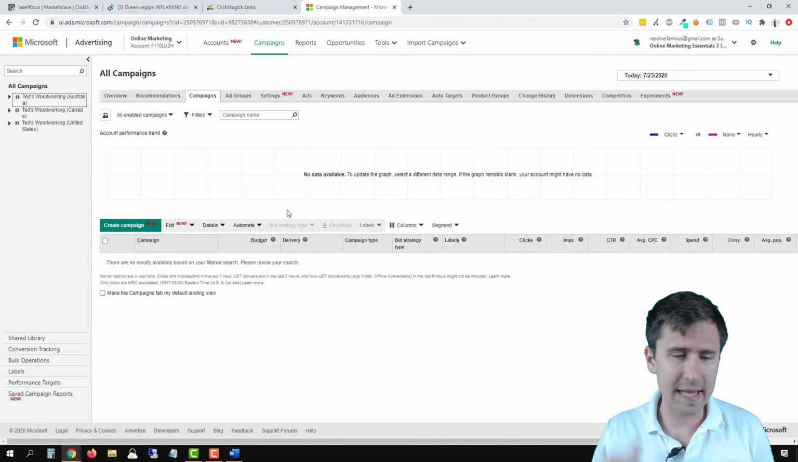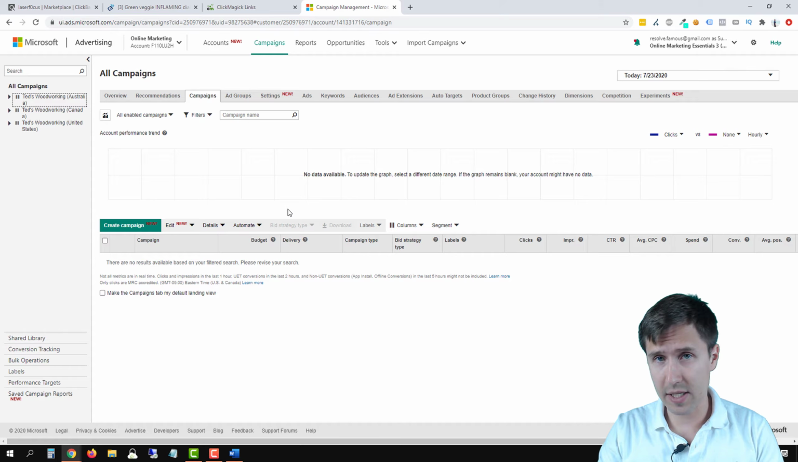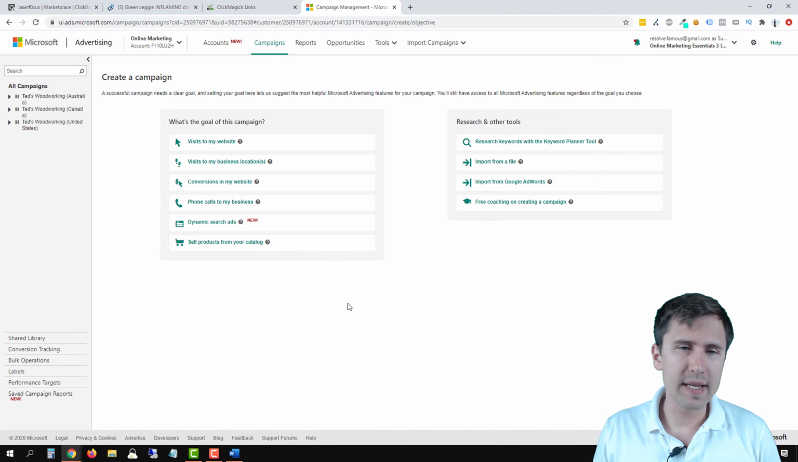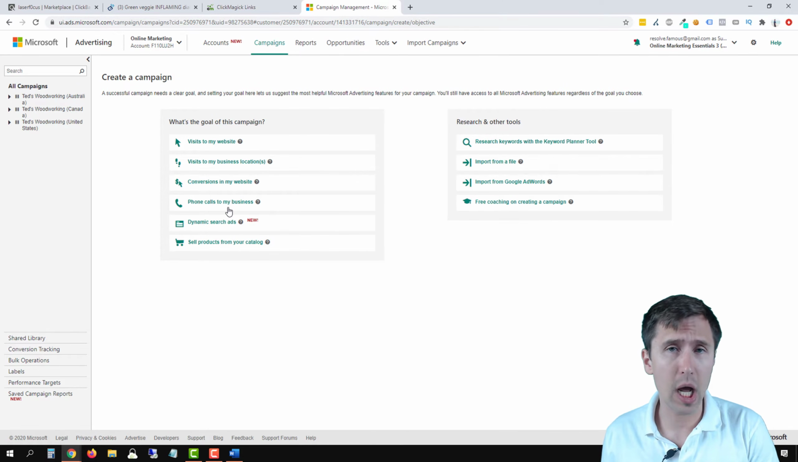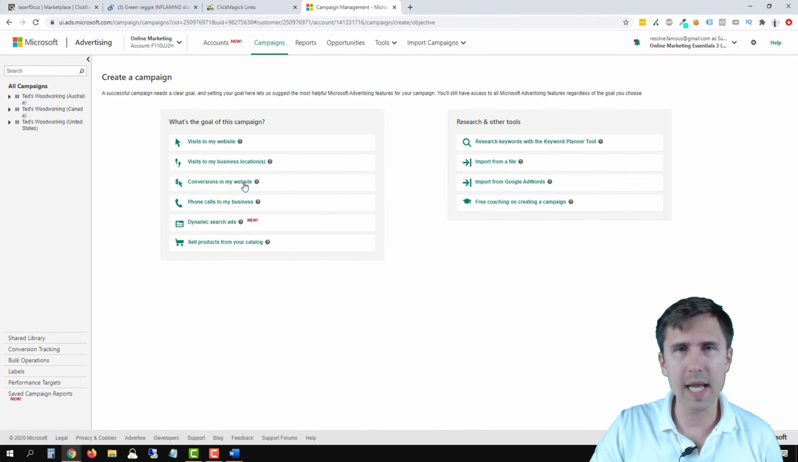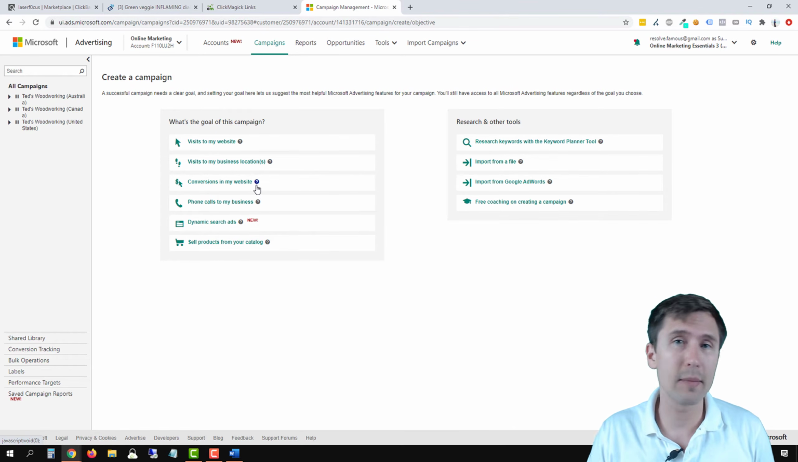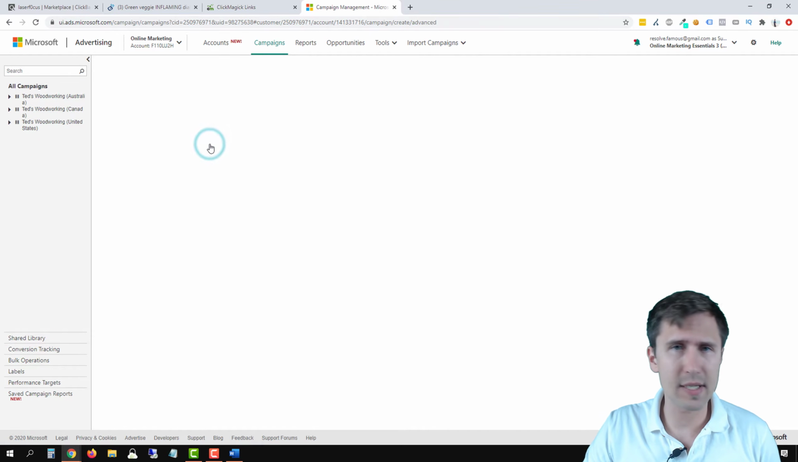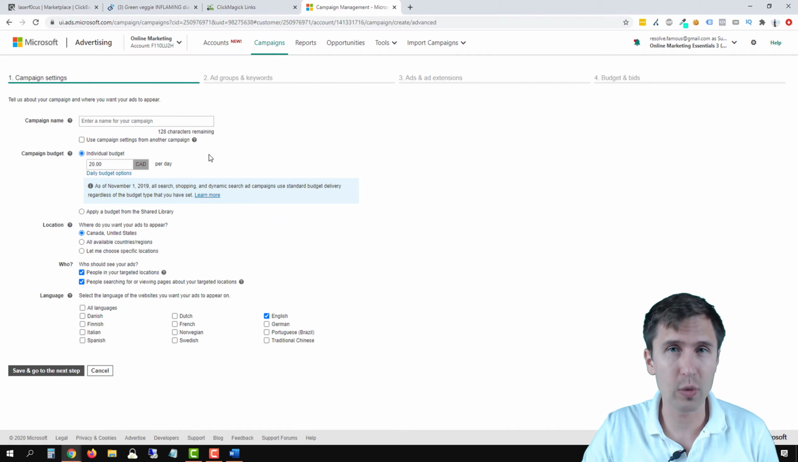So in your Microsoft Ads account that you signed up for, you'll see a screen that looks like this. Click on Create Campaign, and we're just going to go through it all. You see all these options here. They're all pretty much the same, just that Microsoft Ads gives you certain additional features with each one. For example, if you select phone calls to my business, they will suggest a call site link for you. If you select conversions on my website, they're going to suggest that you set up conversion tracking, okay? So things like that. We're just going to go with visits to my website because that's really all we need, and that's what most people do when they first start.